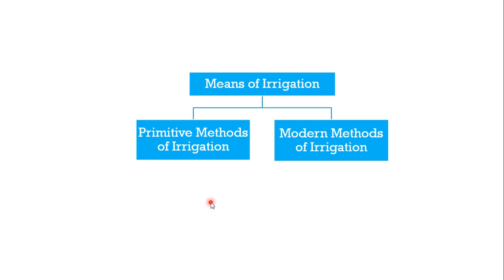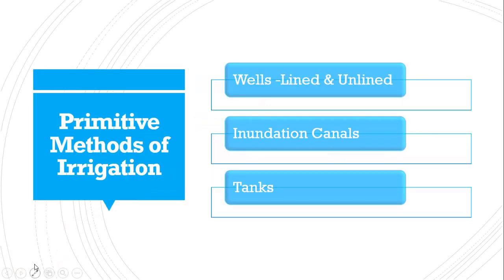Okay. The next topic, we were moving to the next part of the lesson, that is means of irrigation. Under means of irrigation, we will be learning primitive methods and modern methods of irrigation. Under primitive method, we have wells. Generally, wells are divided like lined and unlined, but we will learn wells as one single method. Then inundation canals and the tank. So these methods we will see in our next video.